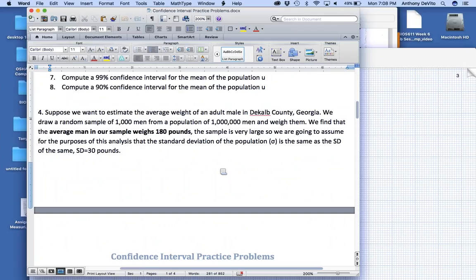Okay, so now, suppose we want to estimate the average weight of an adult male in DeKalb County, Georgia.